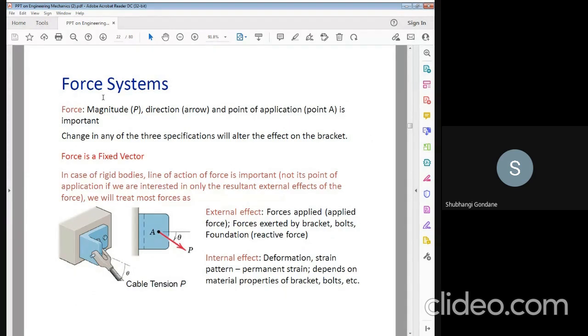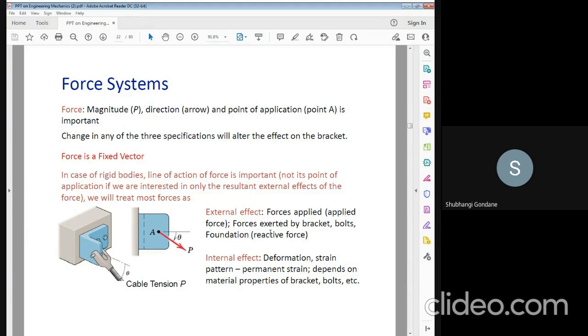Force system. What is a force system? The magnitude, direction, and the point of application can be represented. It is called a force system. So this is the diagram. The external force and internal force.